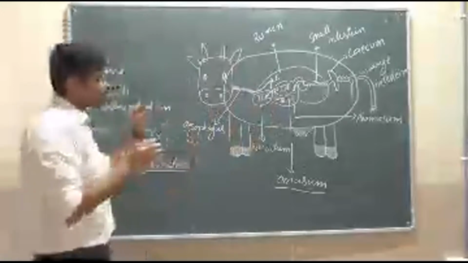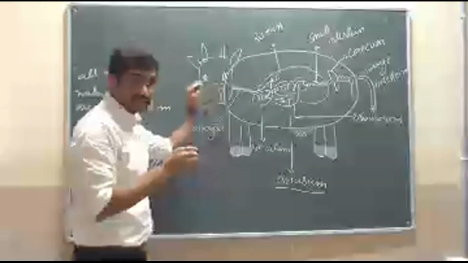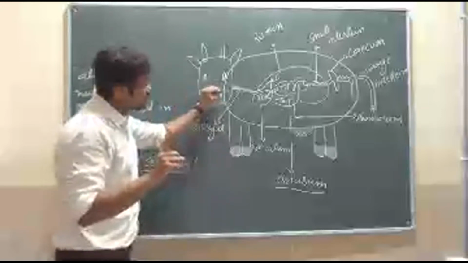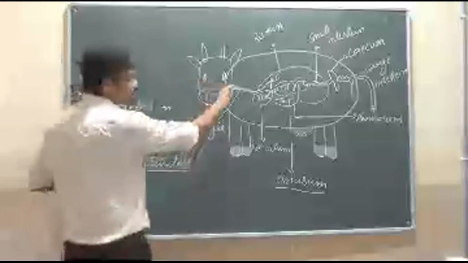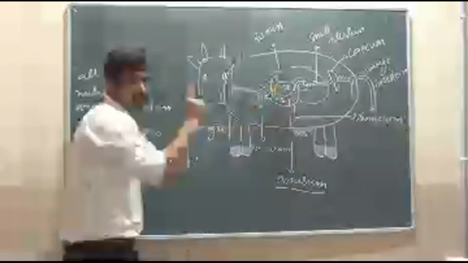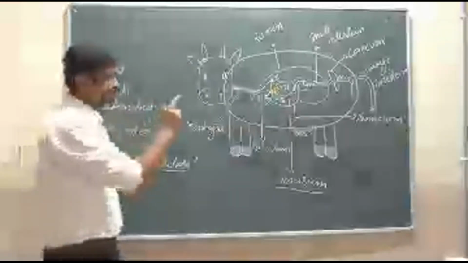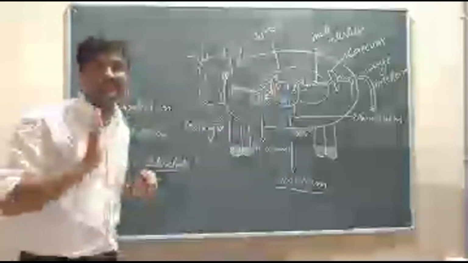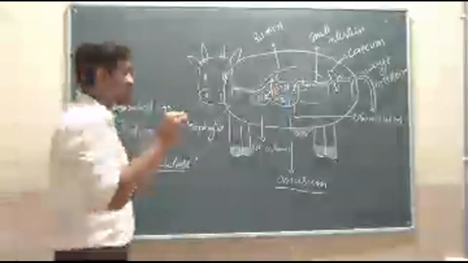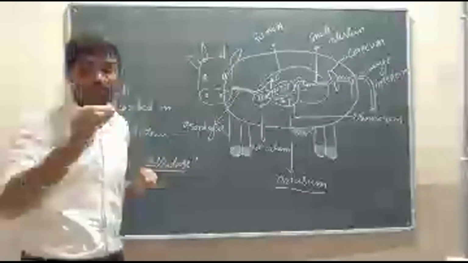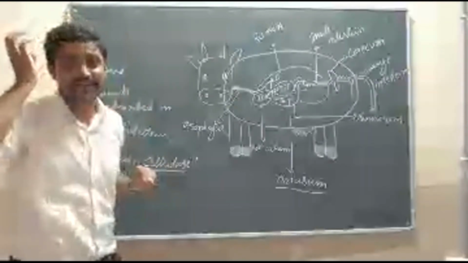See, first the food is taken into the mouth. Okay, when the food is taken into the mouth, it goes to the esophagus. With that it enters into the rumen, the first chamber. Okay, in the first chamber, the food is a little bit digested. That food is called curd.